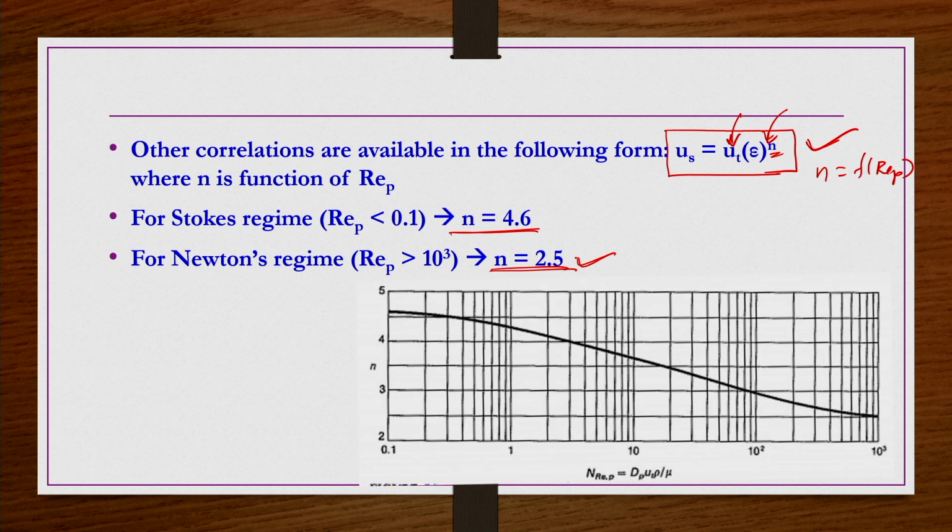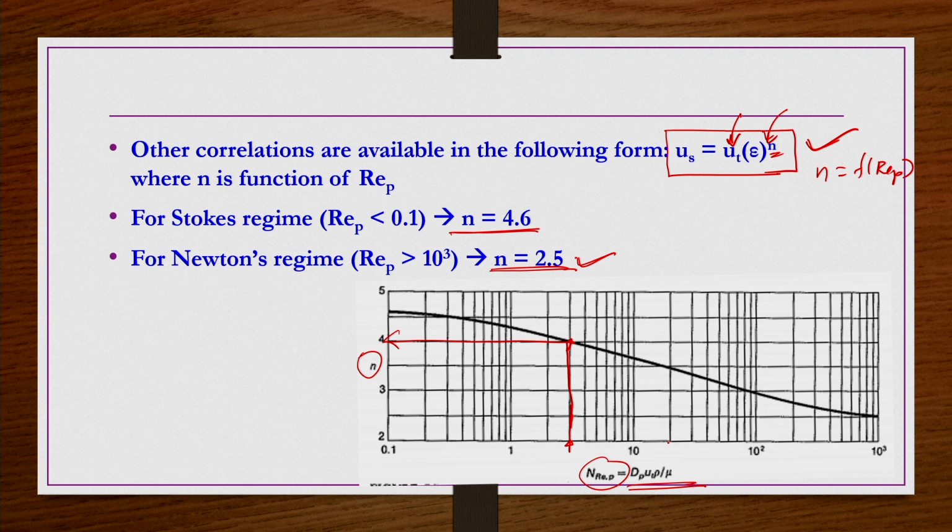For the intermediate values, they have given n versus REP, with graphical information. Let us say if REP is 3, from here we get n equals 4.